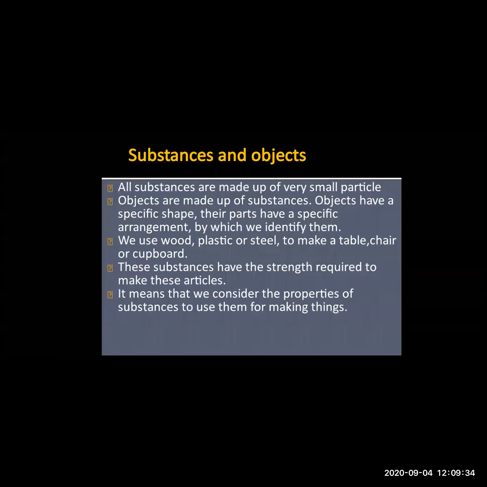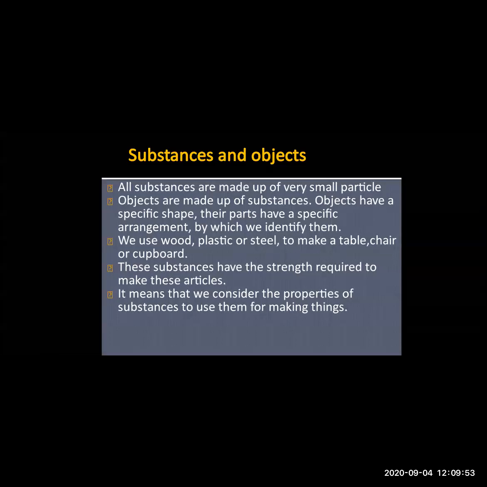Number 6, substances in daily use. So let's see what the substances are. Now, as you know, in our surroundings there are many different types of substances. We can see many different types of substances. Now, what are these substances made up of? These substances are made up of very small particles.